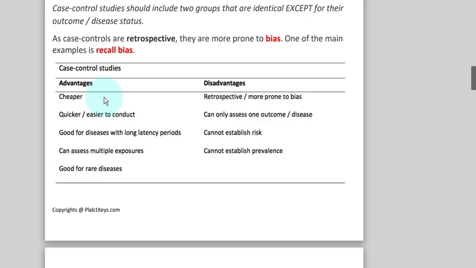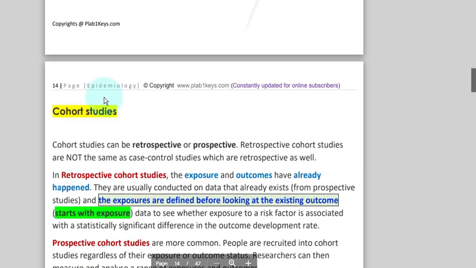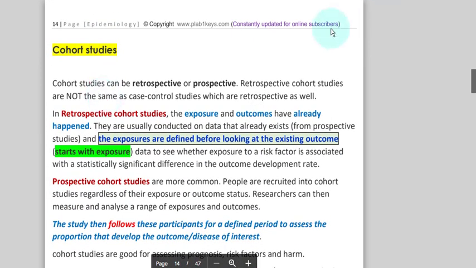Not like case control studies, for which everything has happened. Now you just want to connect the dots, find the cause. That's the case control study. That's the retrospective study. Cohort can be retrospective, can be prospective.